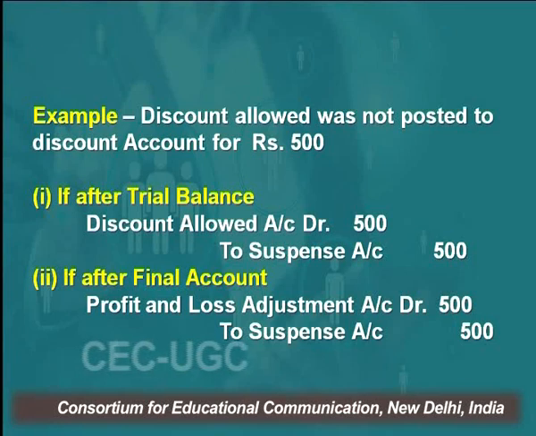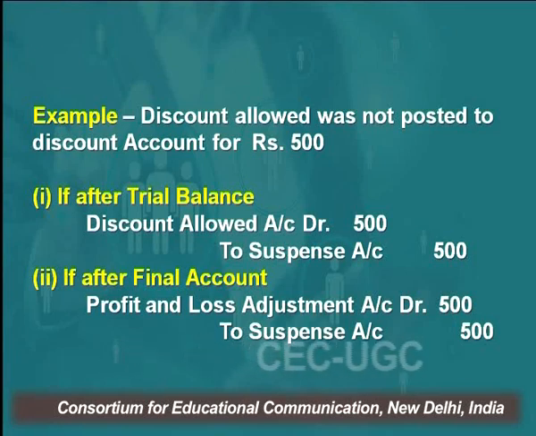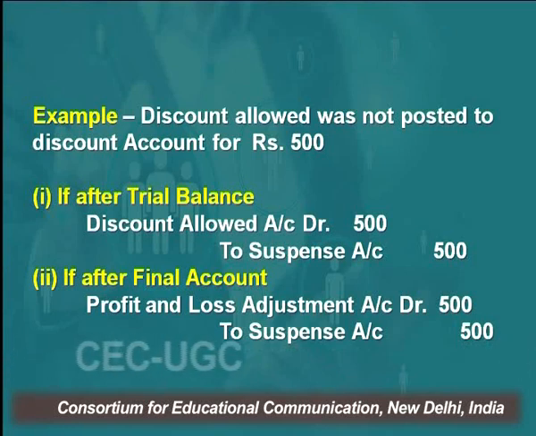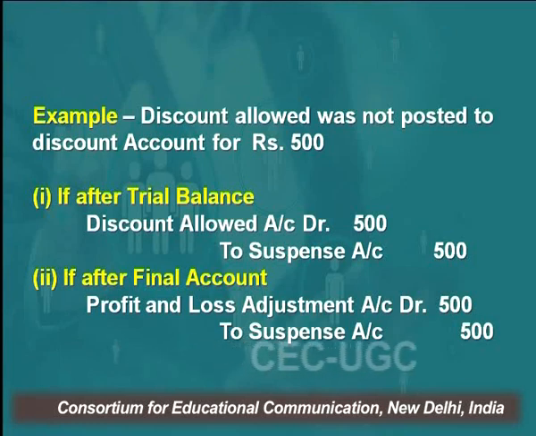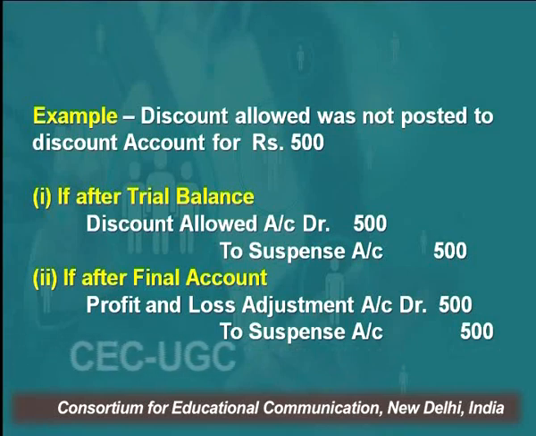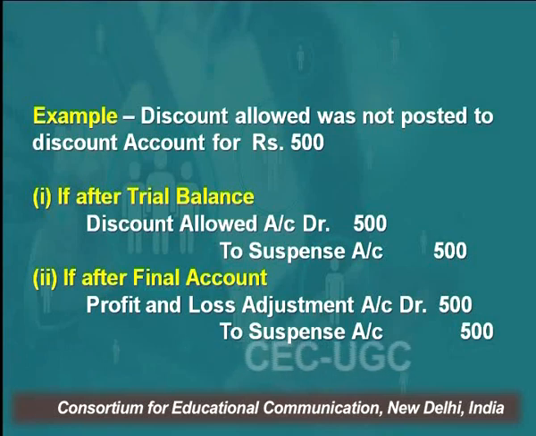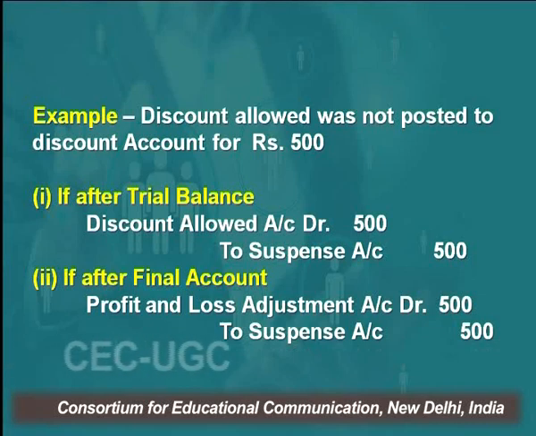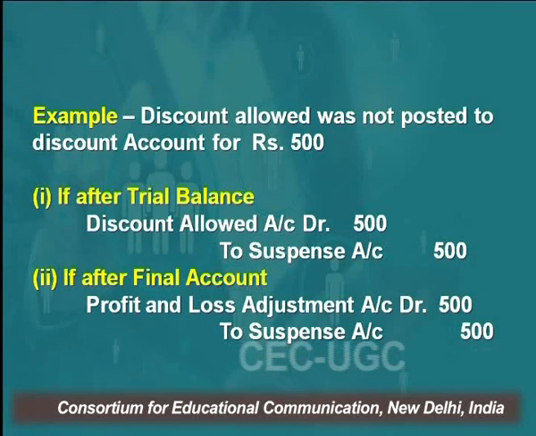The discount allowed was not posted to the discount account for rupees 500. If discount allowed is not posted to the discount account, then what would the entry be if we rectified it after the preparation of trial balance? I am telling you both the cases: if rectification is done after the preparation of trial balance, and if it is done after the preparation of final accounts. In the first case, it is: discount allowed debit to suspense account with rupees 500.